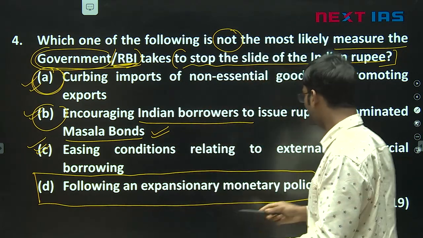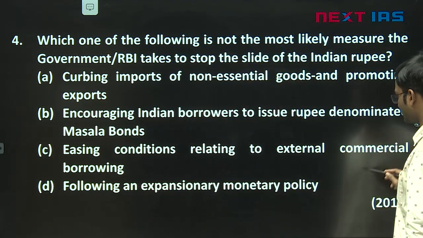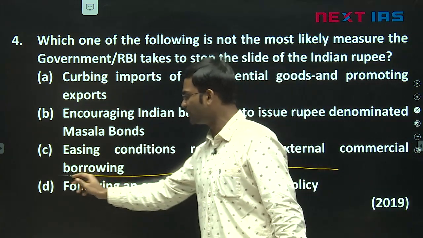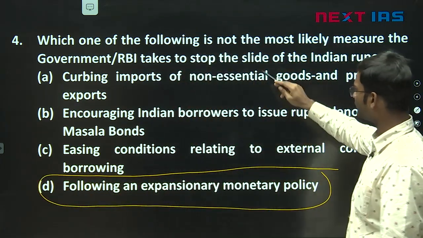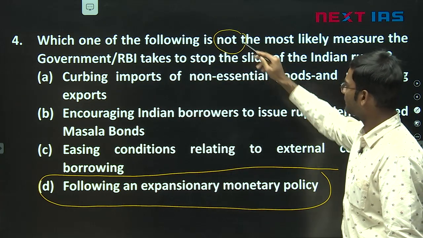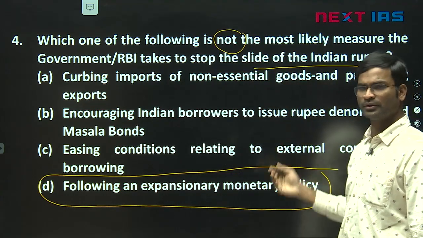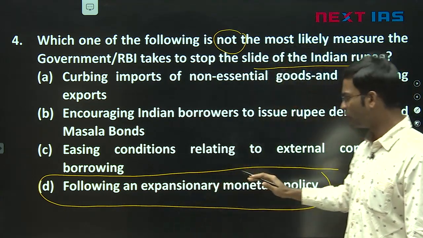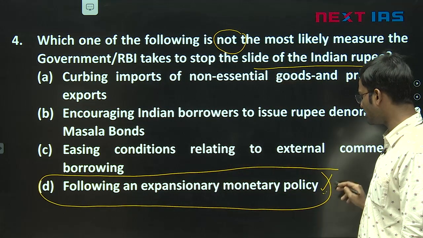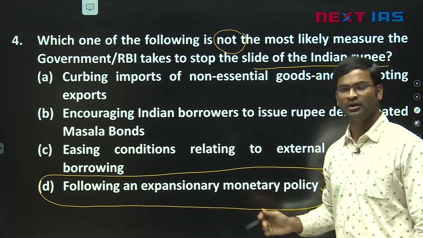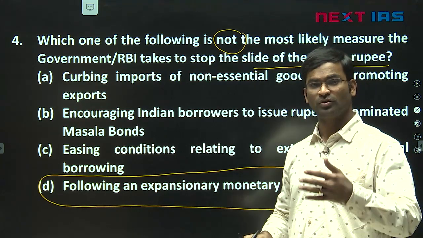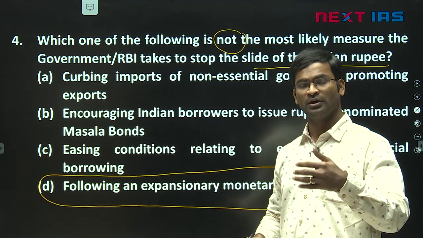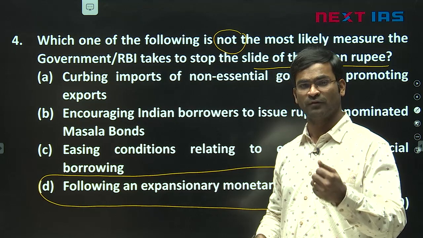So definitely D cannot be a nice step. So here what cannot be done, answer is D here. They are asking us what cannot be done to reduce the rupee depreciation. So following expansionary monetary policy is not a right step. So answer is D. Now what should RBI do to reduce the depreciation of rupee?